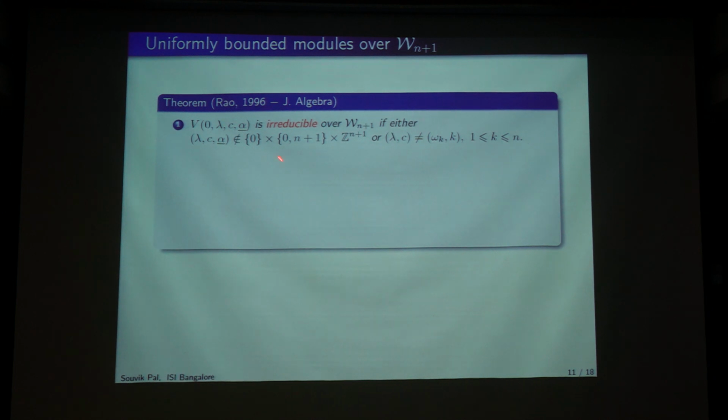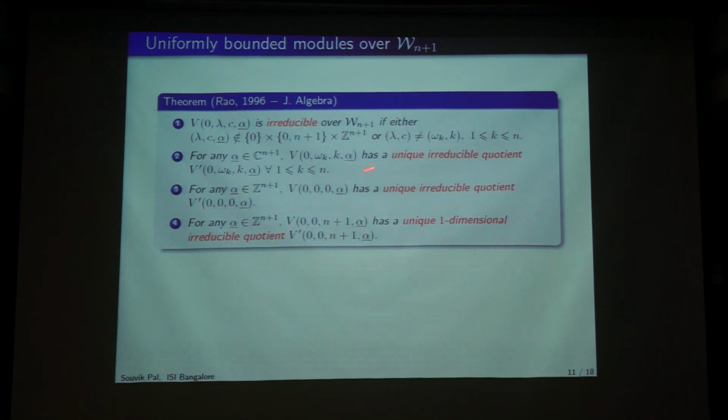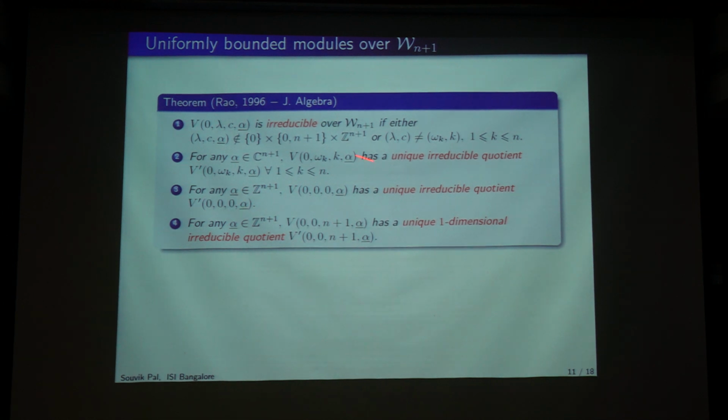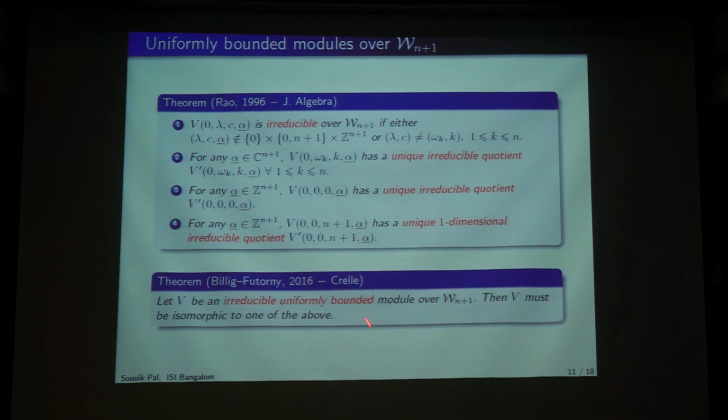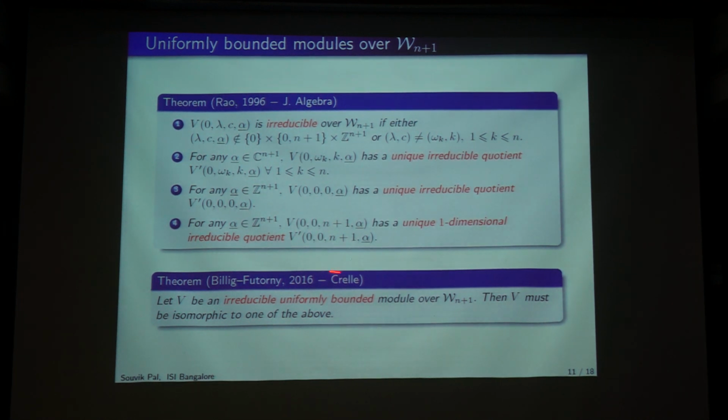So this is irreducible if these two conditions are satisfied. And he explicitly found out what the irreducible quotients are, and the Jordan-Holder series, everything. This paper was the starting point of a big program related to this classification problem. Then in 2016, Billig and Futorny proved that these are exactly the only irreducible uniformly bounded modules over W(n+1).